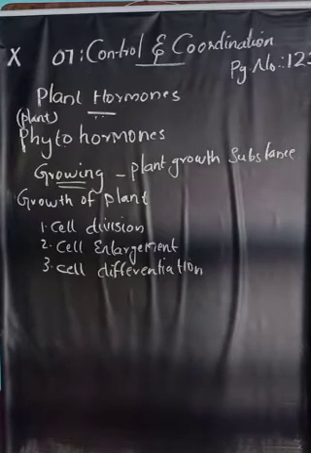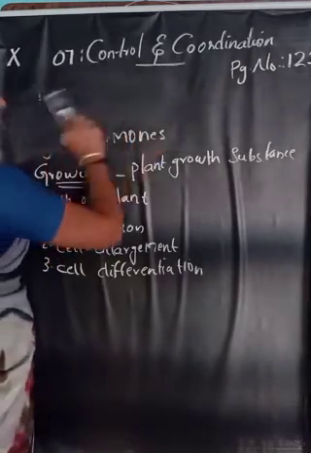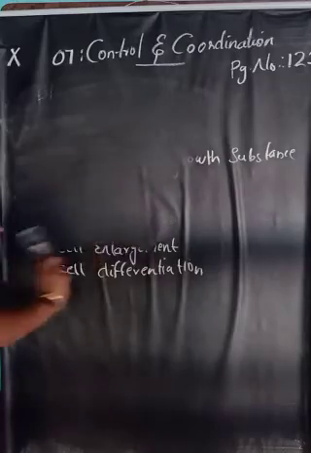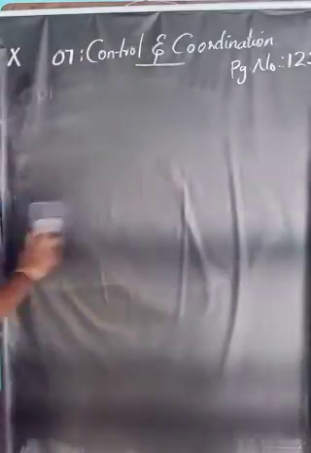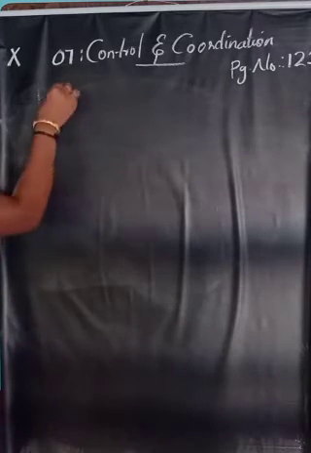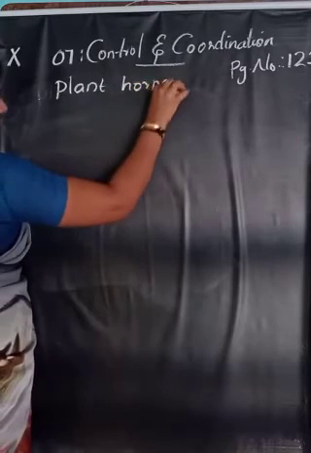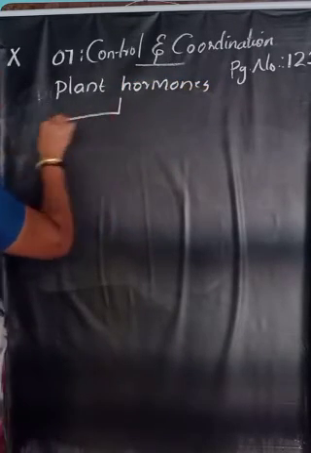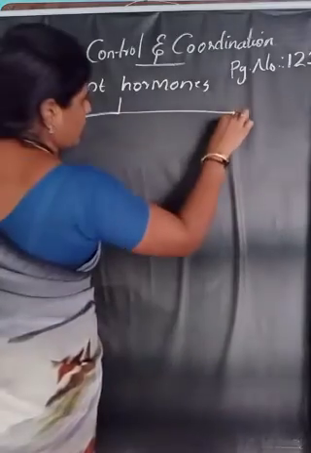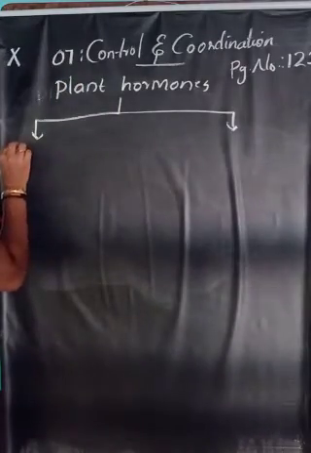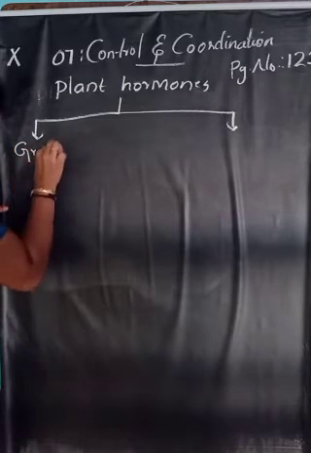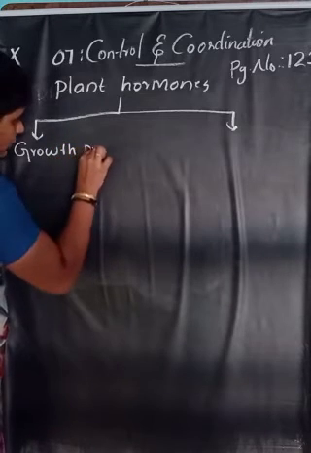The major types of plant hormones that you want to study are 5 types. Actually, plant hormones are of 2 categories. First one is growth promoters, hormones which promote the growth.